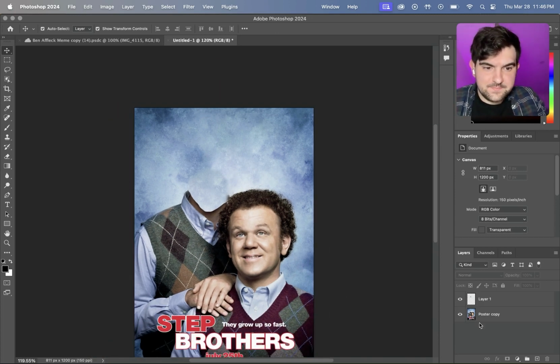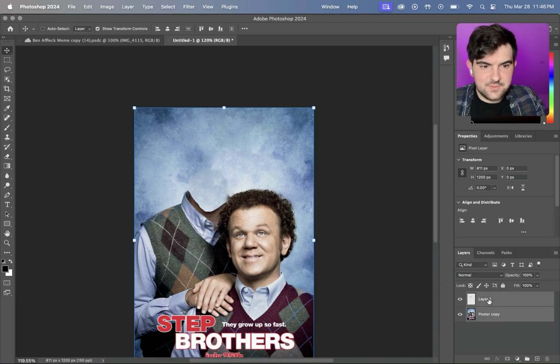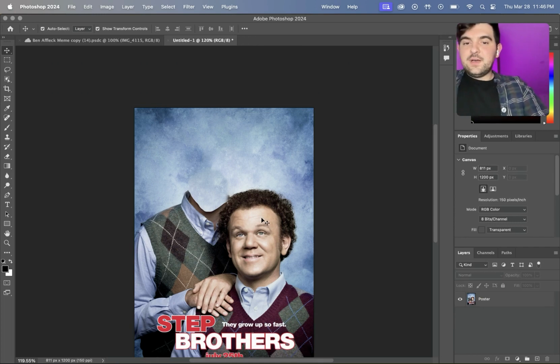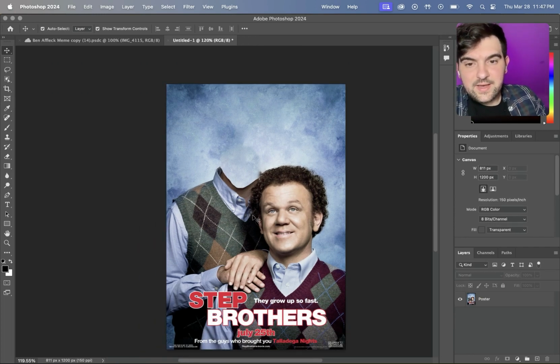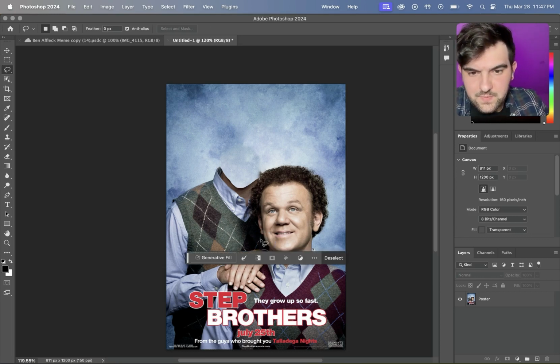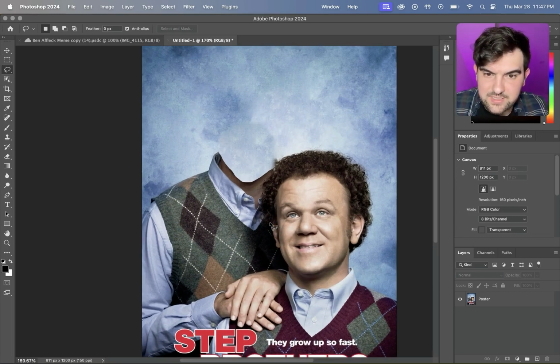Anyway, we have that done. We're gonna make sure that we have these 2 merged again. And we have to do it again for John Riley. Now the problem with him is his head kind of goes over Will Ferrell's body a little bit, and it makes it a little bit more difficult when you're trying to cut it out. So we're going to try here, and if it doesn't work, we'll need to figure something else out. You want to make sure you get this as close as you possibly can.